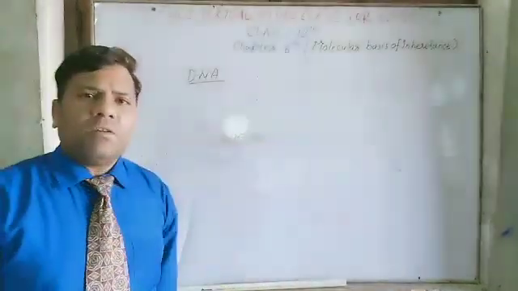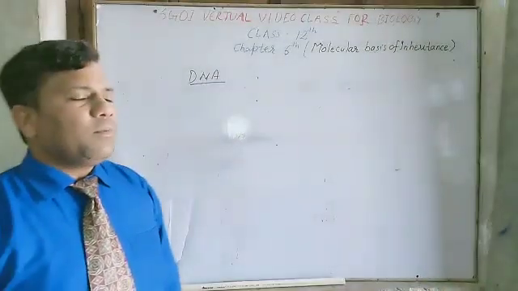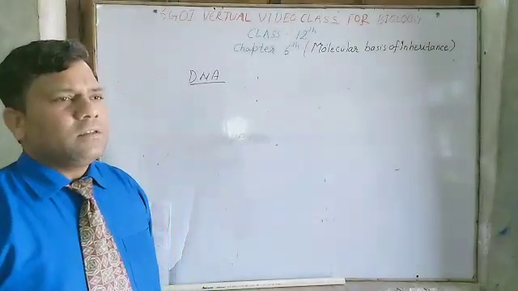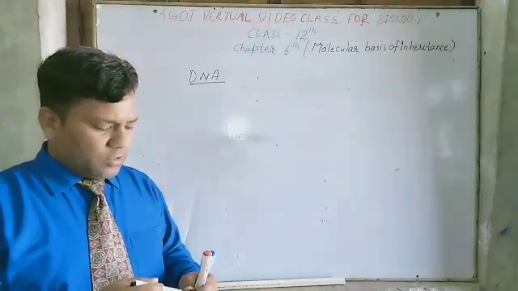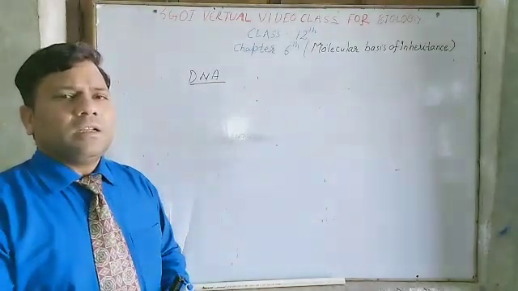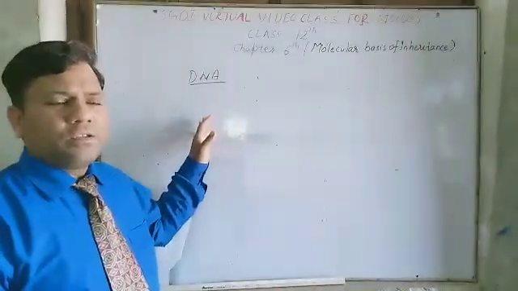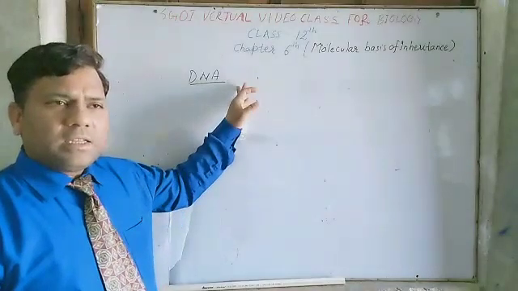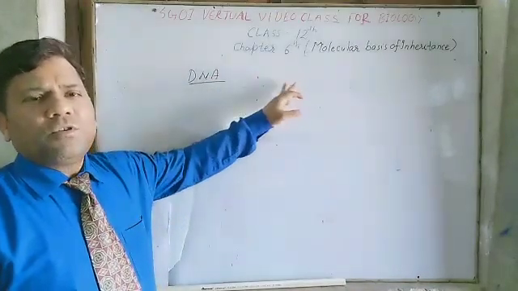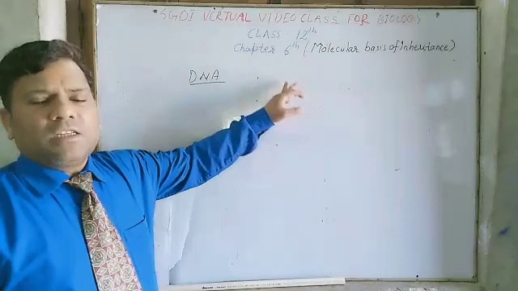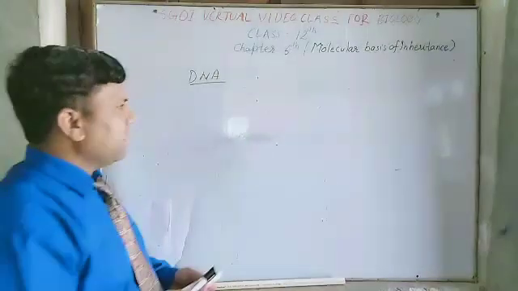DNA is a polymer of nucleotide. When many nucleotides are joined together to each other, they form a long chain and they form the DNA. So DNA is nothing but a polynucleotide chain. Its monomeric unit is nucleotide.